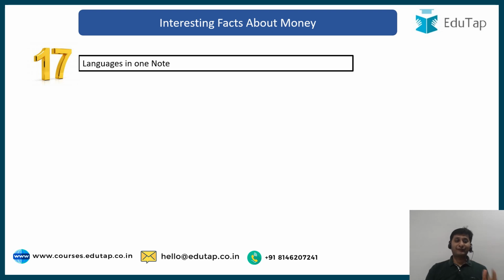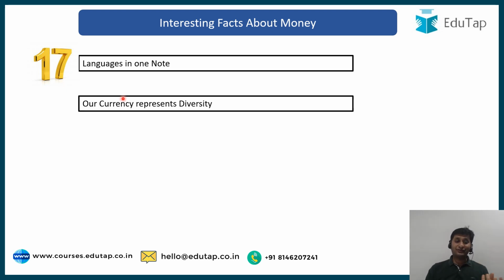The answer is 17. 15 regional languages and the rest two are Hindi and English. So, very interesting fact. 17 languages on one currency. Really great. Next is, our currency represents the diversity. So even with these 17 languages on one note, I can say that our currency represents diversity of India.